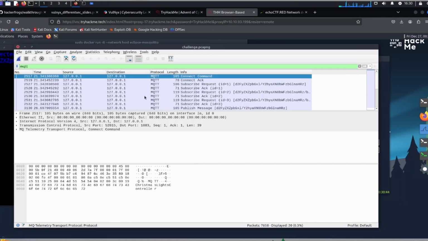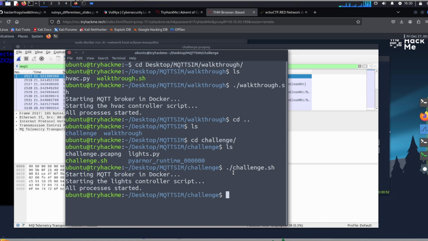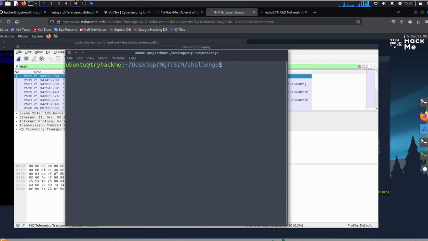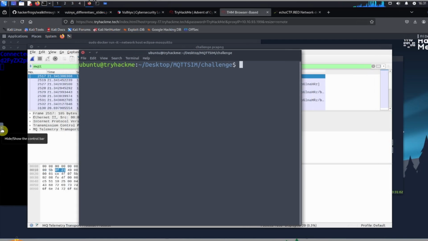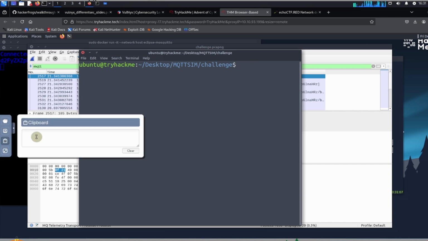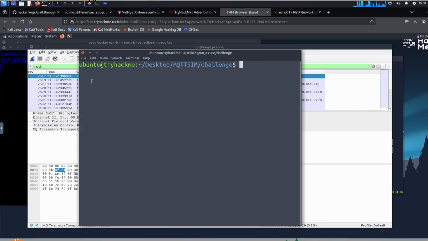So over in the machine, first of all, we're going to go back to our terminal here, and I'm going to paste in the command. Oh, we can't paste it in. Okay. So over here, we're going to activate the control bar, and then we're going to click on this to activate the clipboard. In the clipboard over here, we're going to paste in the command, which is the command we copied from the TryHackMe page. So we're going to copy it, and then in the terminal over here,